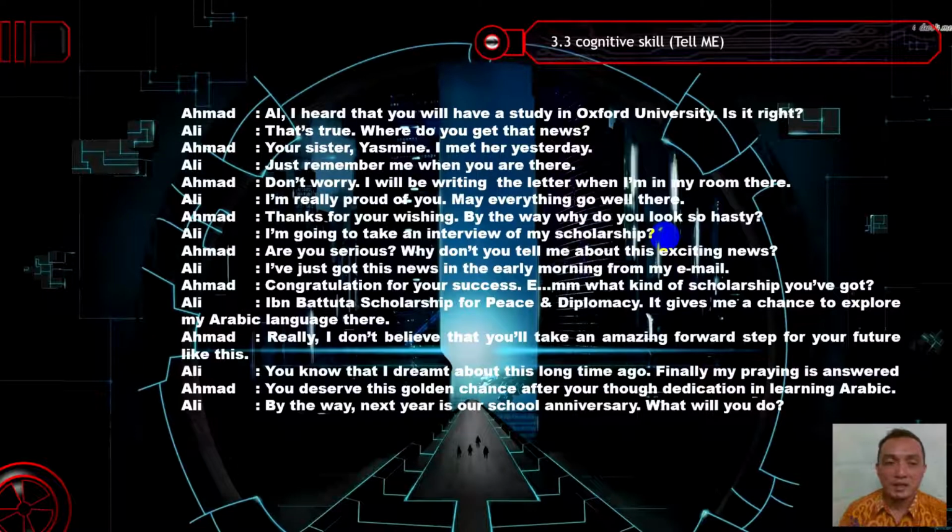Ali said, "Ahmad, I heard that you will have to study in Oxford University. Is it right?" "That's true. Where did you get that news?" "Your sister Yasmin. I met her yesterday." "Just remember me when you are there." "Don't worry," Ahmad said. "I will be reading a letter when I'm in my room there." And then Ali said, "I'm really proud of you. May everything go well there."